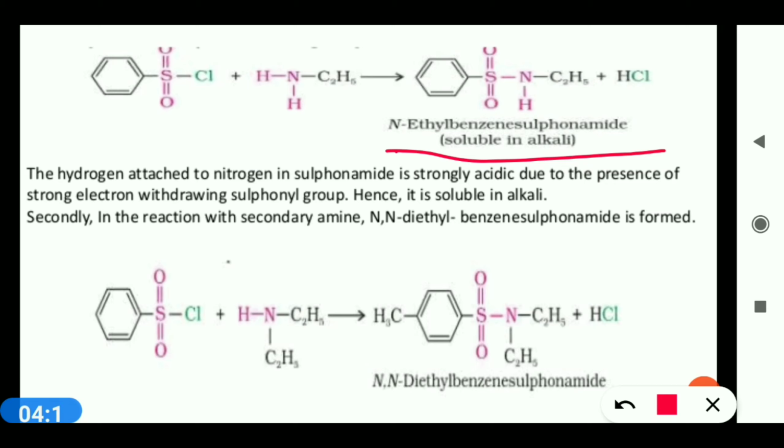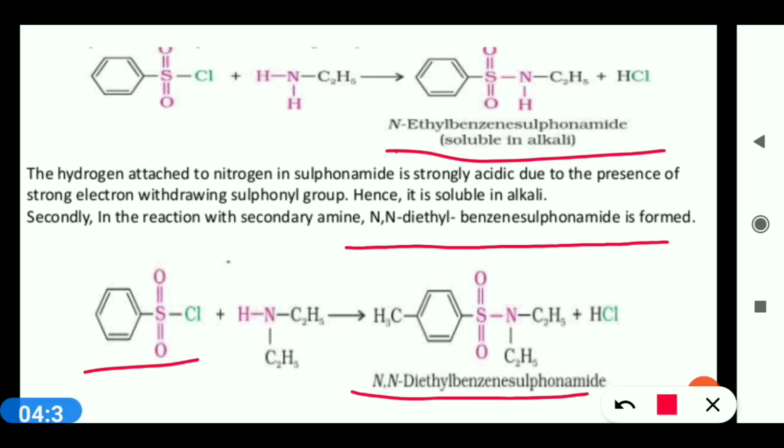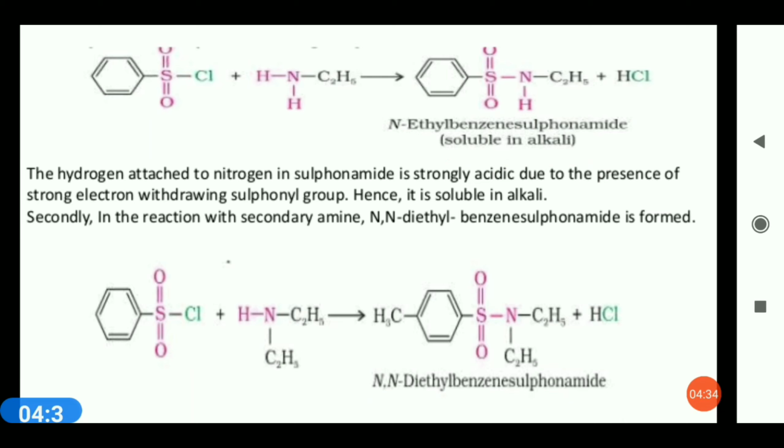Now, when we talk about secondary amines, when a secondary amine reacts with the Hinsberg reagent, it will give N,N-diethyl benzene sulfonamide. You can see the structure of N,N-diethyl benzene sulfonamide. There is removal of HCl.